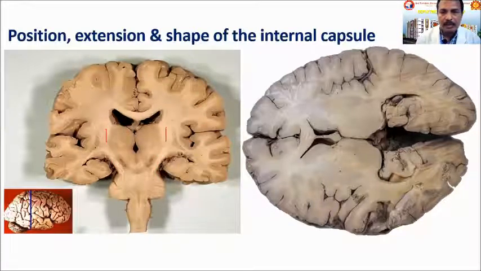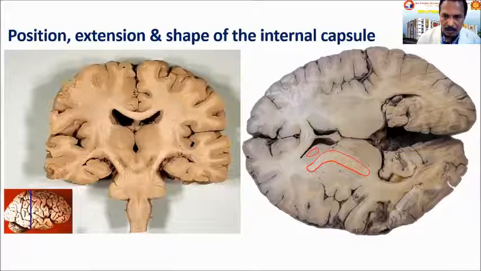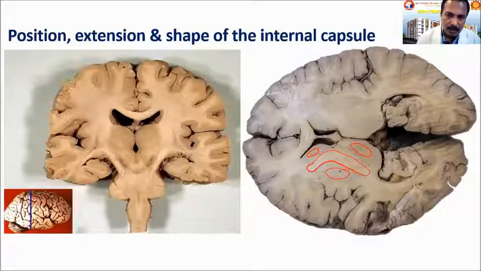In this picture, the transverse section, you can see the internal capsule is a V-shaped structure between the caudate nucleus, thalamus, and the lentiform nucleus. The lentiform nucleus lies laterally, thalamus posteromedially, and caudate nucleus anteromedially. This V-shaped structure has an anterior limb, a genu here, and a posterior limb.